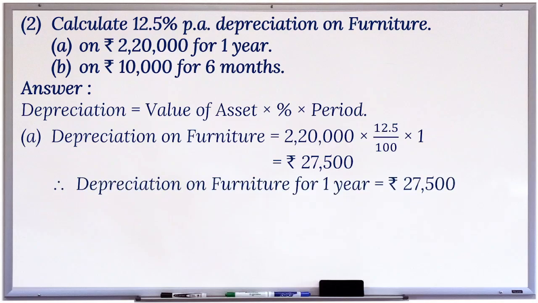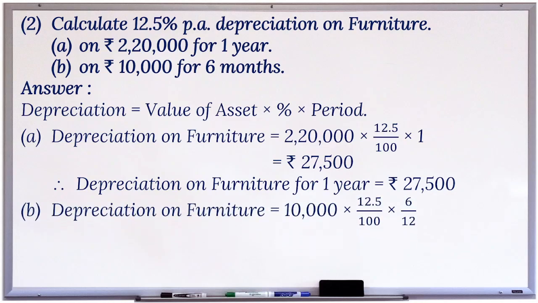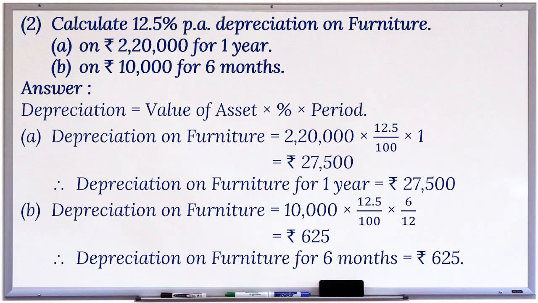Therefore, depreciation on furniture for 1 year is equal to rupees 27,500. B. Depreciation on furniture is equal to 10,000 multiplied by 12.5 divided by 100 multiplied by 6 divided by 12 is equal to rupees 625. Therefore, depreciation on furniture for 6 months is equal to rupees 625.